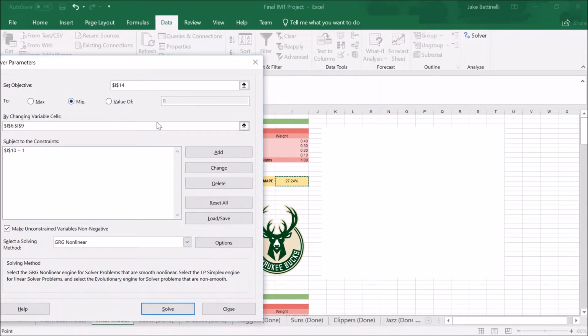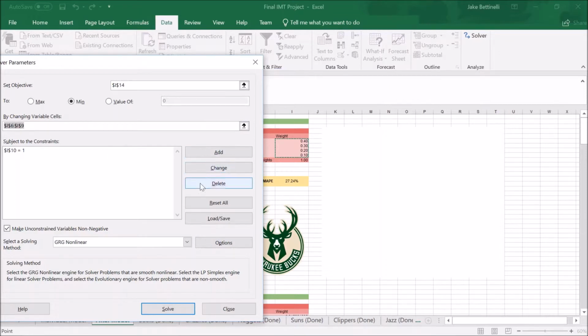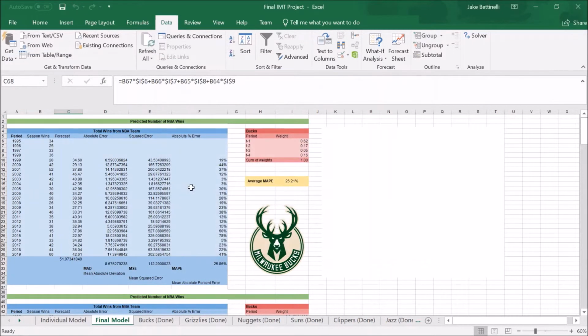We would like to minimize that. Our variable cells will be our weights, and the sum of weights remains 1. These 4 weights are shared by every team amongst our model. Theoretically, we could use these weights and apply them to a random NBA team that is not included in our model. Let's do that.